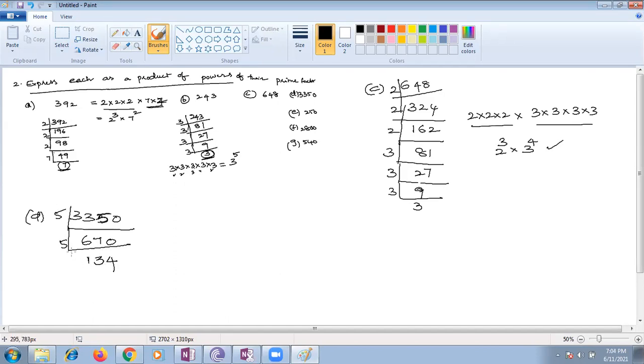And which one can we take here? Can we go with 2? Yes, ma'am, we can take 2. Yes, 67 is a prime number, children. So do we have to stop over here? Yes, you can stop there. Very good. Now ma'am, the answer is 5 power 2 into 2 power 1. We have to multiply with 67 again. You can generally take as an order 2 into 5 square into 67.